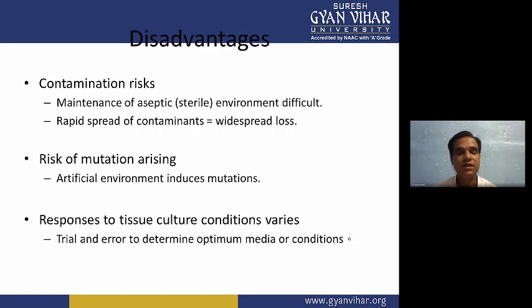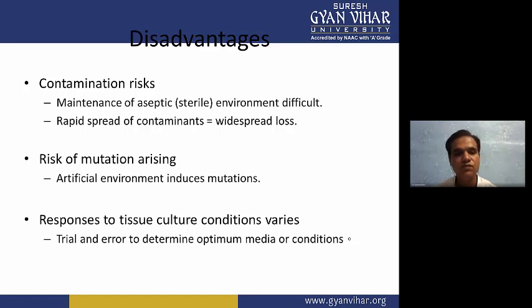They are having a very difficult time when they have this type of airborne contamination in the media. Then the next disadvantage is the risk of mutation arising. When we are culturing and subculturing again and again, the plant tissues can have mutation. So when they have mutation, their characteristics will be changed.